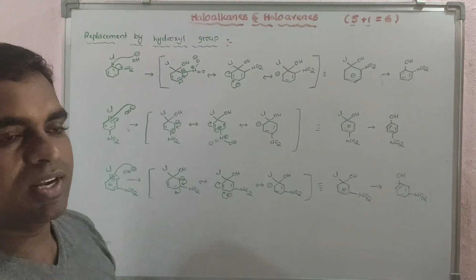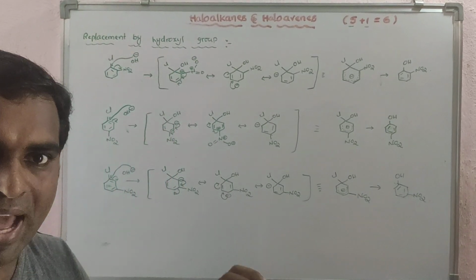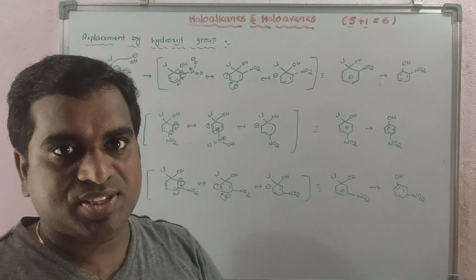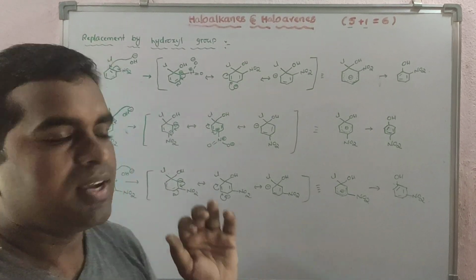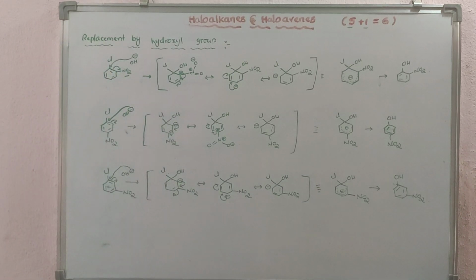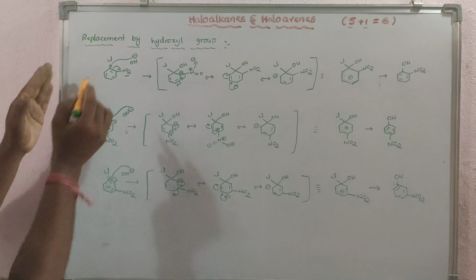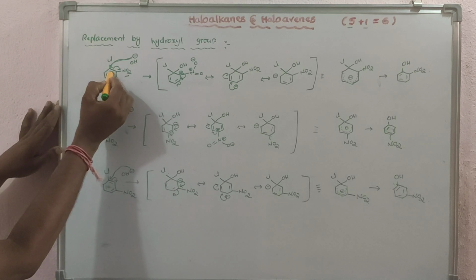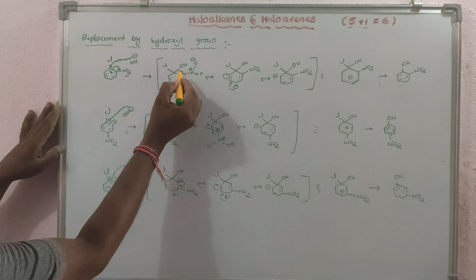Now, as I mentioned, whenever NO2 groups are present at the ortho position and para position, the reactivity of chlorobenzene increases. If you see the resonance structures, we can understand. Let's assume this NO2 group is present at the ortho position. Whenever nucleophilic substitution takes place, OH will attack here, chlorine will leave, and OH will be added. These are the resonance structures. When OH attacks here, the bond electrons shift towards this carbon, and now this carbon is gaining electrons, so there will be a negative charge here.